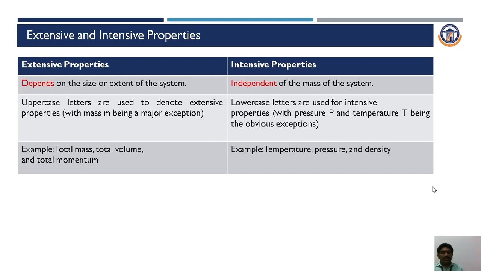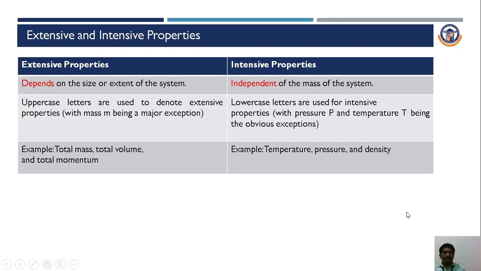Once the mass of the system depends on this, that property we call extensive properties. The properties that are independent of mass, we generally call intensive properties. In most cases, all properties are denoted by certain letters, uppercase or lowercase. For example, mass we may simply mention as m, that is small letter m. But in case of pressure and temperature, we mention capital P and capital T for temperature.